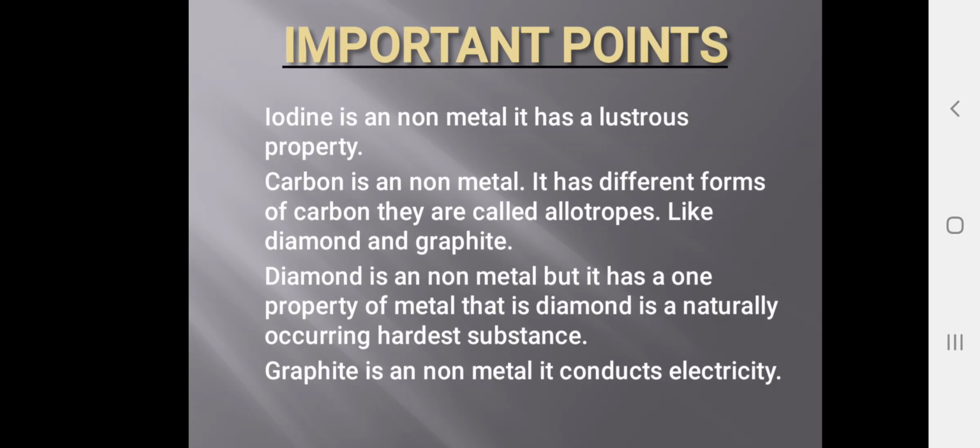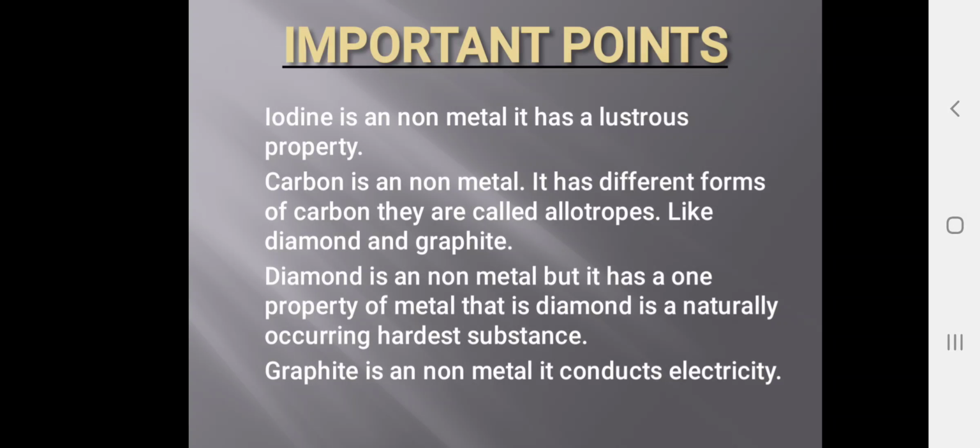If metals are hard in nature, then non-metals are soft in nature. If metals have lustrous property, then non-metals have non-lustrous property. Metals are good conductors of heat and electricity, but non-metals are bad conductors of heat and electricity. Metals are sonorous, non-metals are non-sonorous. Metals have malleability and ductility, but non-metals do not have any malleability and ductility property. These are some physical properties of non-metals.